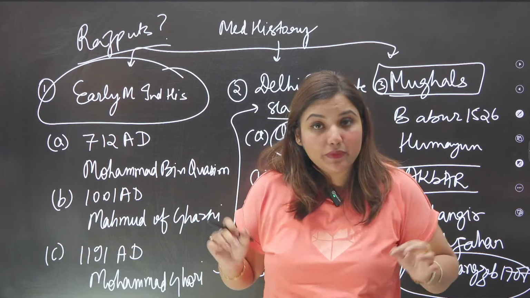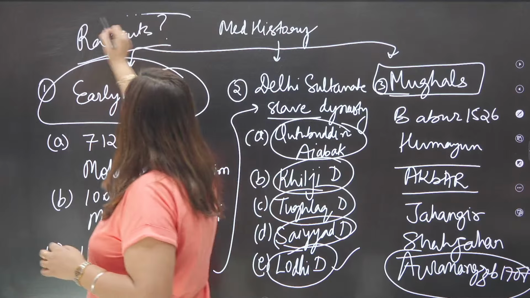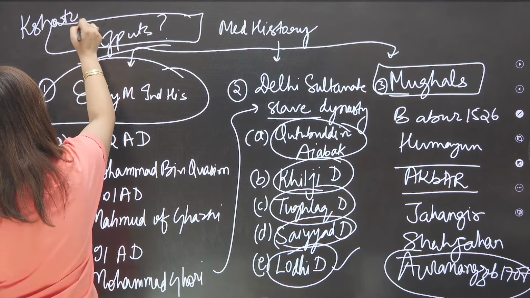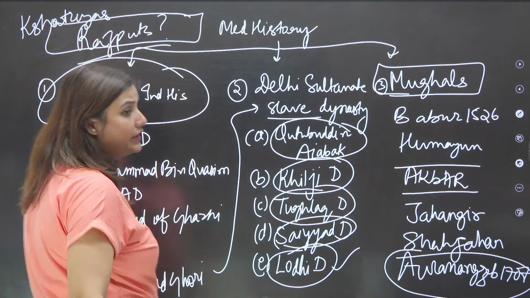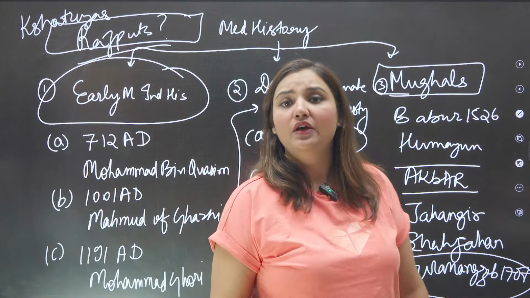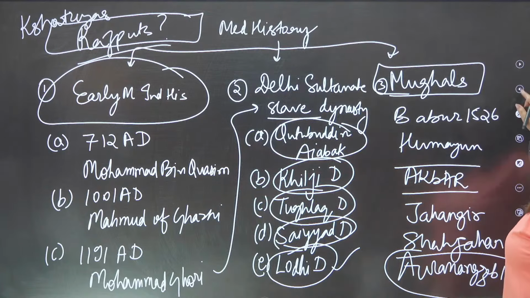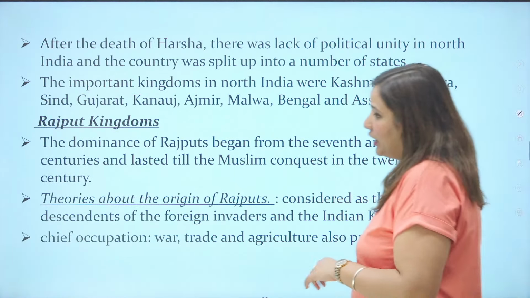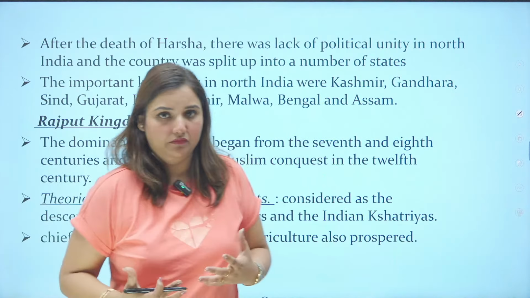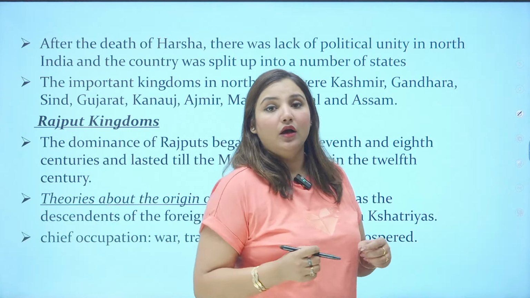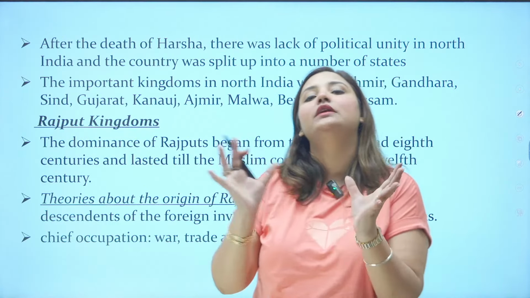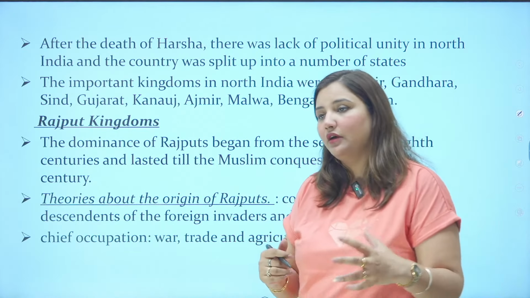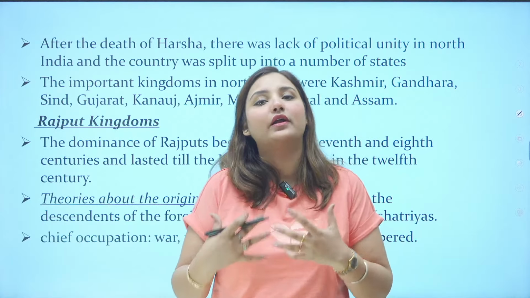This is possible because they were connected to whom? They were connected to Kshatriyas. Remember Kshatriyas? So it is known that Rajputs basically were a rising power in North India as they were the descendants of the Kshatriya clan. They were connected to the Kshatriyas and they were also connected with the foreign invaders.